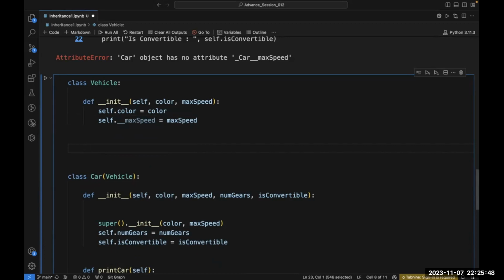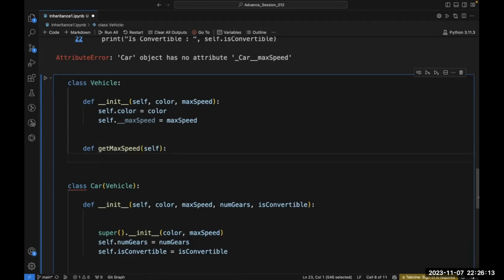So we have to find a way to access and modify it through the vehicle class only. For that, I have to write another method here, and I am naming this method get max speed. This is a method that I am writing inside my vehicle class, and with the help of this method, I am going to access max speed.